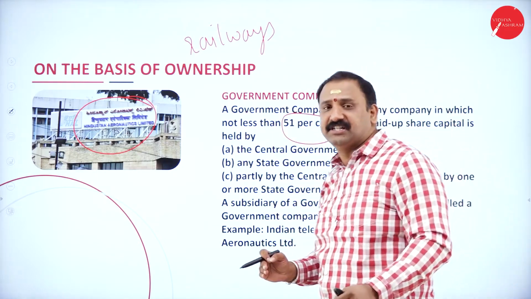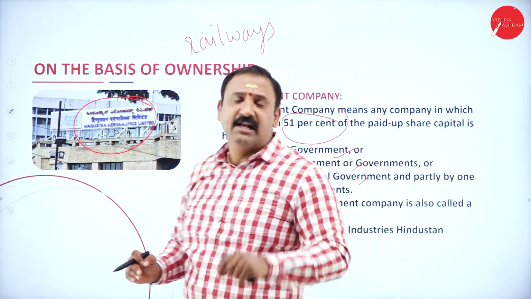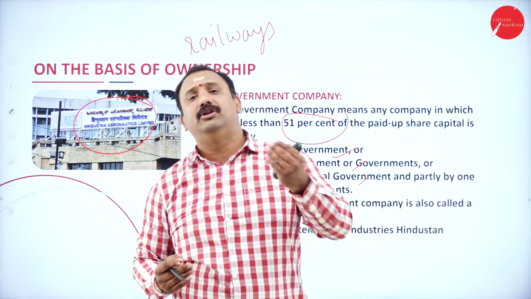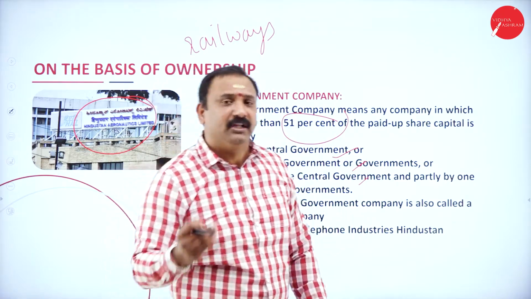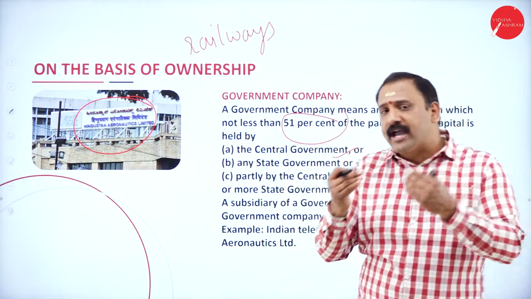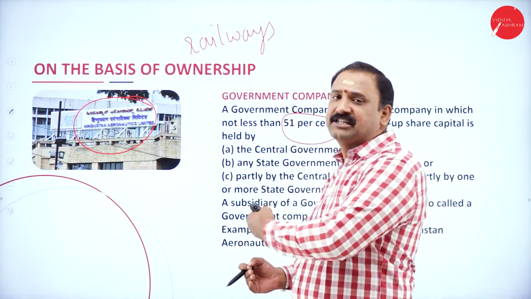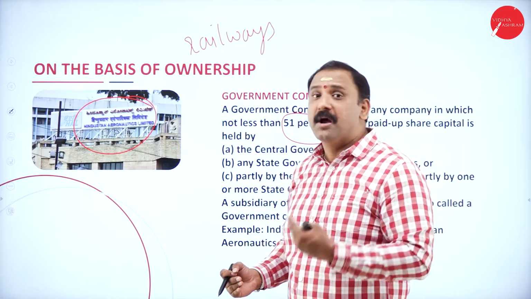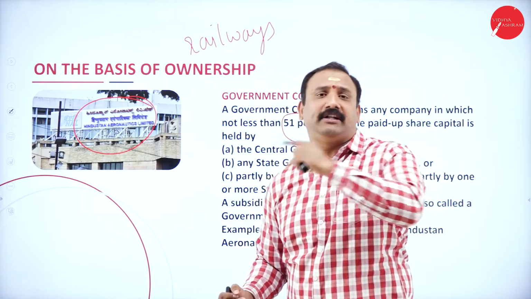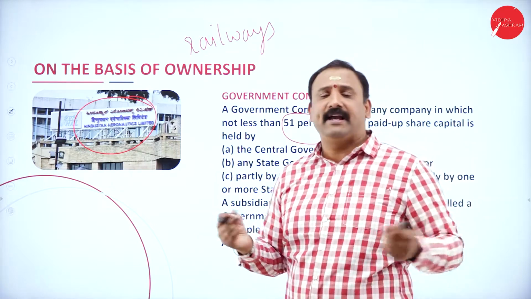So any decision that needs to be taken has to be taken by the central government. The central government will nominate people to the board, the directors, and the functionaries who can come forward and take decisions on behalf of the company. But no private or third party agency can take over this company or make any changes.